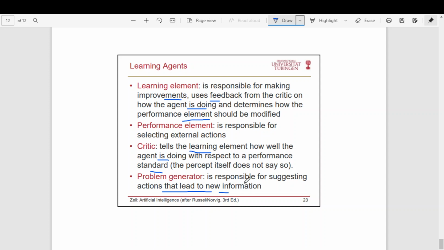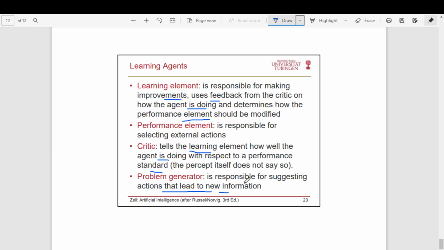And the task environment, as we have discussed, is PEAS, which involves perception, environment, and what action it takes, etc. We have also discussed the different types of environment: fully observable, partially observable, deterministic or stochastic, dynamic or static, etc.